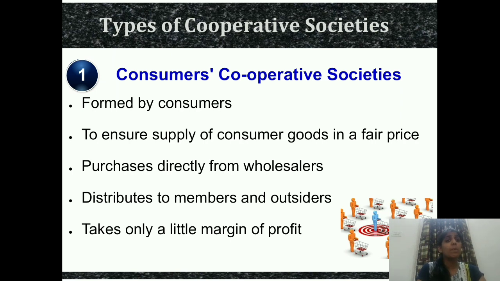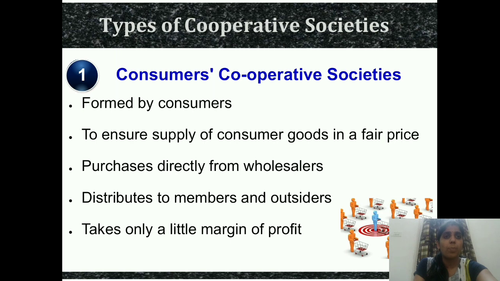Next, they try to distribute to the members and outsiders. First, they will distribute among the members. If anything is left, they also try to give it to the outsiders at a low rate compared to the market. And last, they take only a little margin of profit. Means this type of society doesn't try to take a lot of margin from the people. Only a small amount of margin they keep, and they run in this way. So understood the first type of cooperative society. All these points, if you write, you will get full marks for these answers.